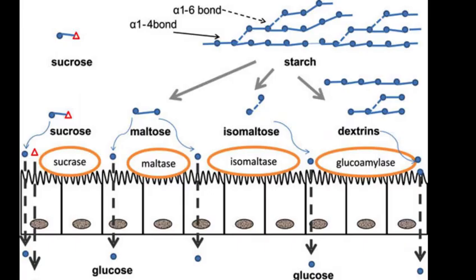These enzymes include maltase, which will hydrolyze maltose, and other brush-border enzymes known as sucrase and isomaltase. Isomaltase will hydrolyze both alpha 1,4 glycosidic linkages and alpha 1,6 glycosidic linkages. Therefore, starch will be broken down by all these enzymes into glucose units.